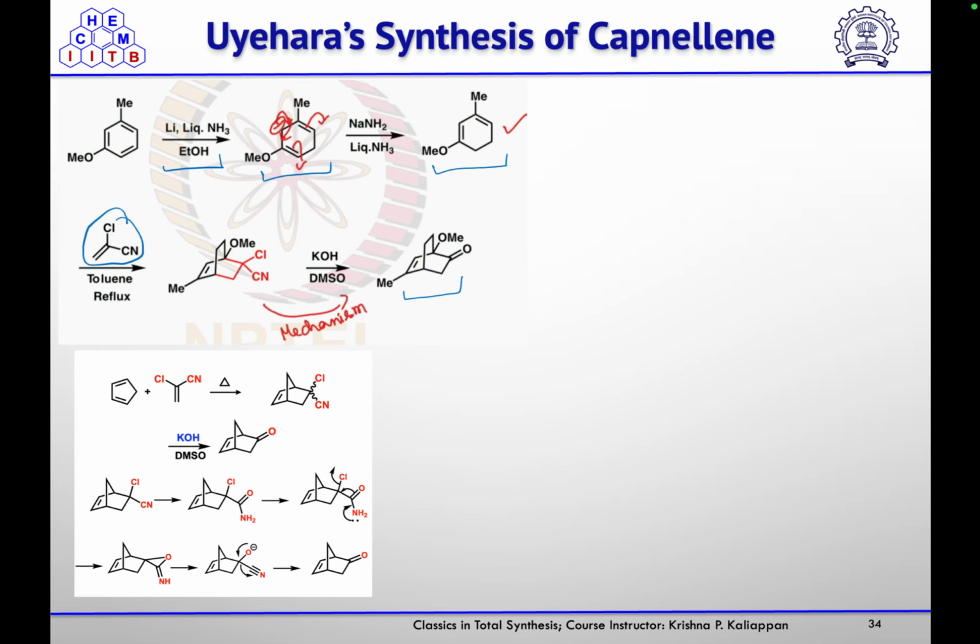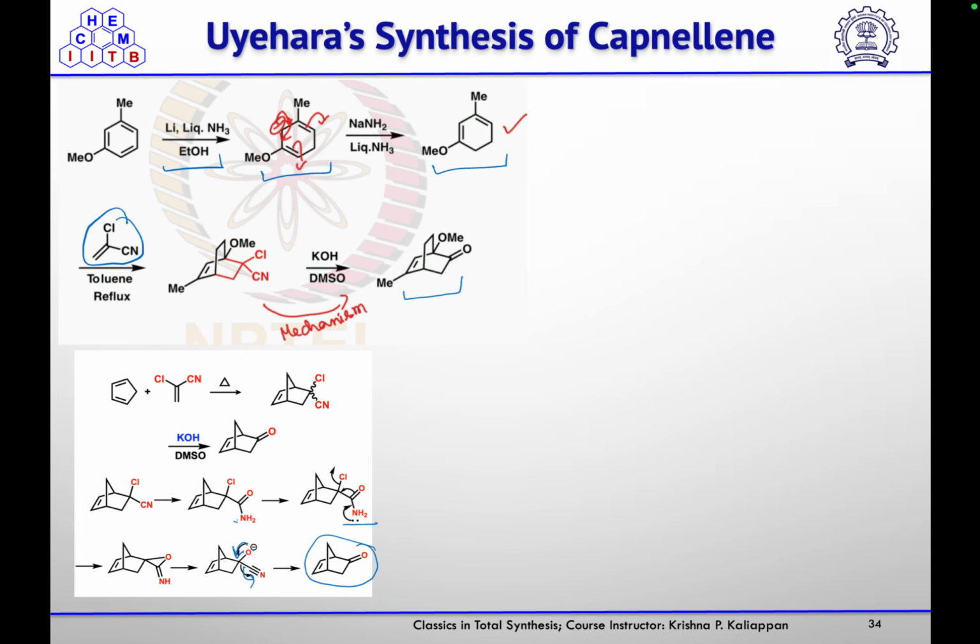Now, what is the mechanism for this reaction? So once this chloro and cyano compound forms, first in the presence of KOH and DMSO, that cyanide is converted, hydrated into an amide, and then that amide nitrogen will push the electron density to the oxygen, and a three-membered ring will form. That will cleave, the cyanide will form, and that O negative will form. So this O negative will push the electron density, and cyanide will leave.